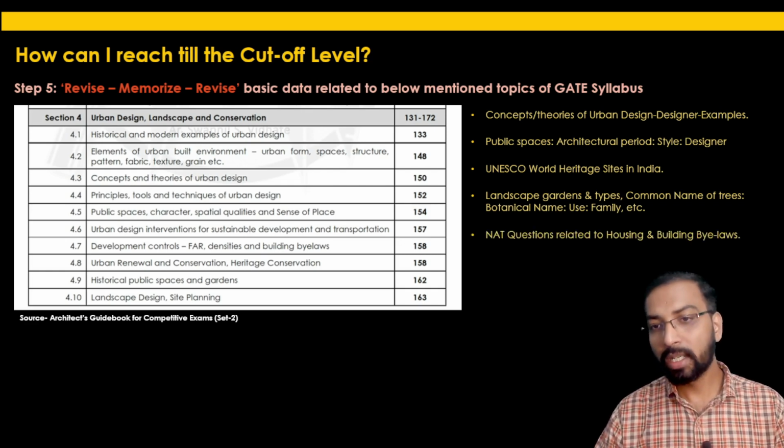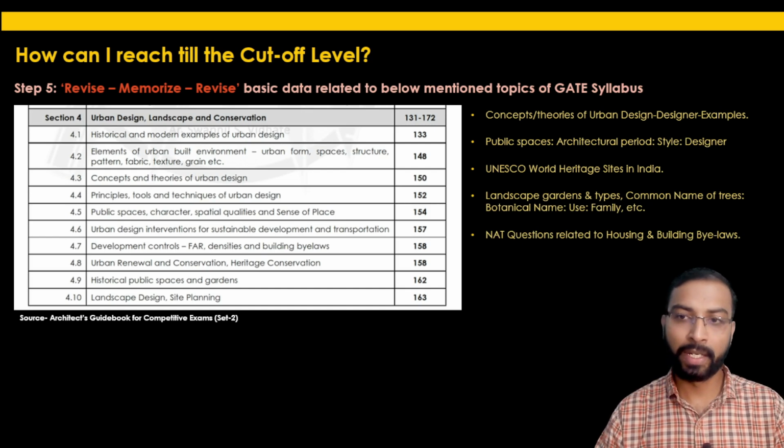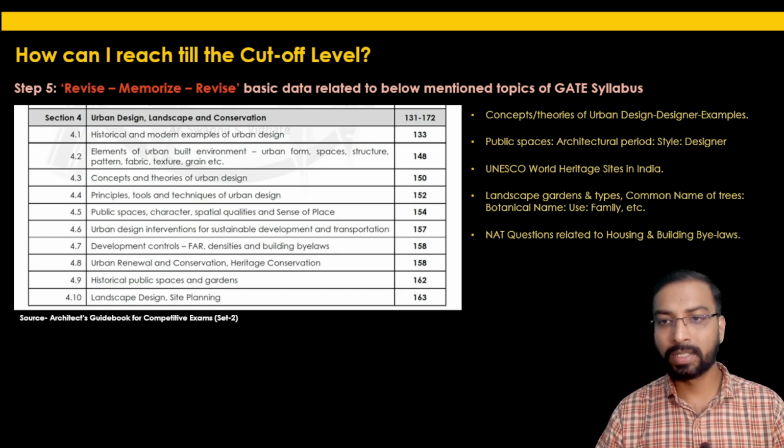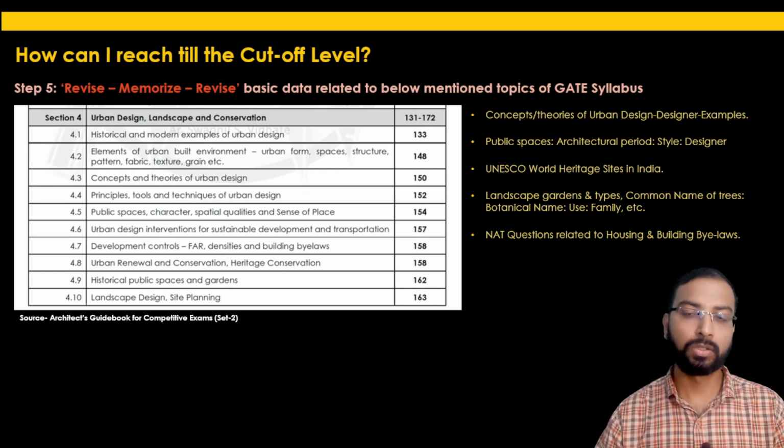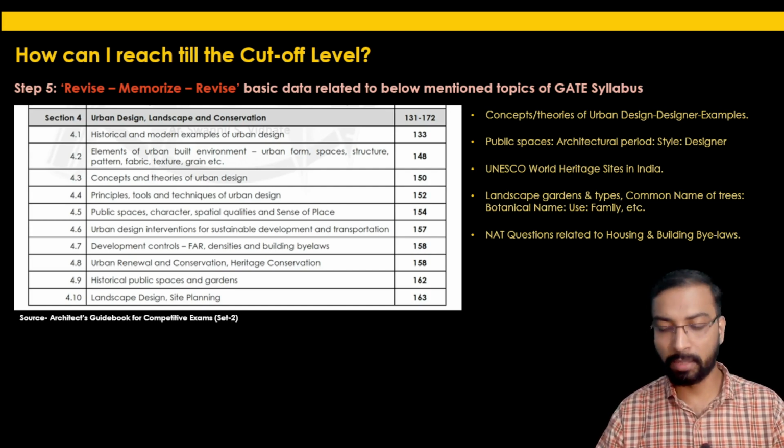Then numerical answer type question related to housing and building bylaws. We have already discussed this in a separate lecture. So these numerical answer type questions based on housing and building bylaws, they are very easy to solve. Just tabulate the information, use the formula, do the correct conversion, and derive the answer in this. So do multiple revisions for this numerical answer type question in housing and building bylaws.